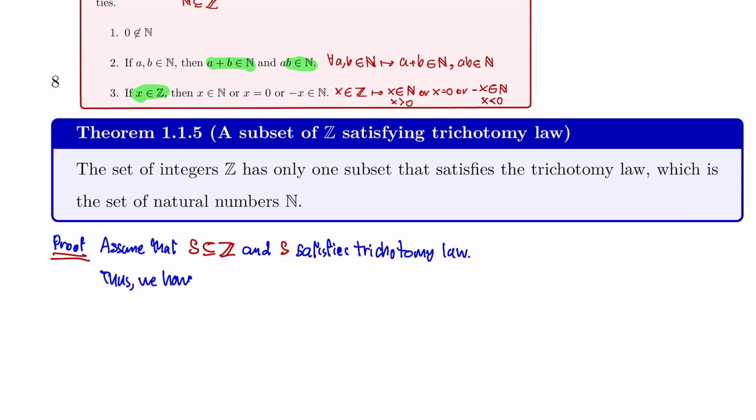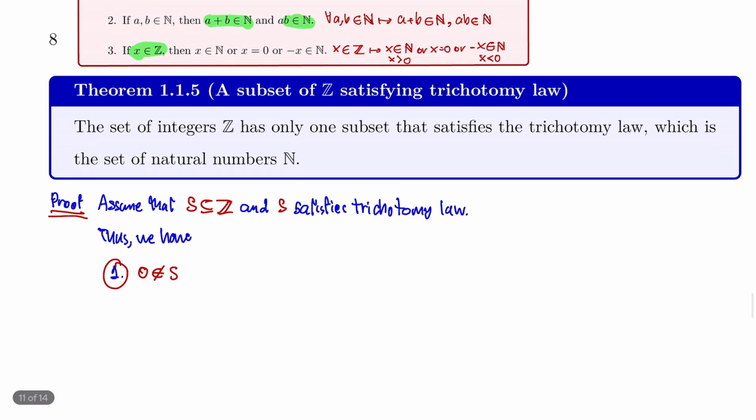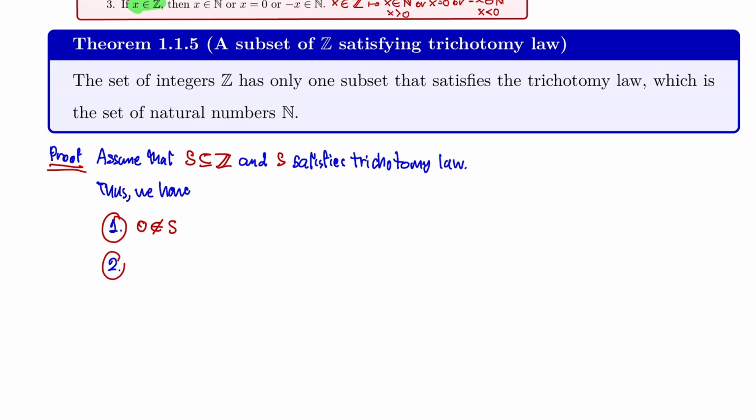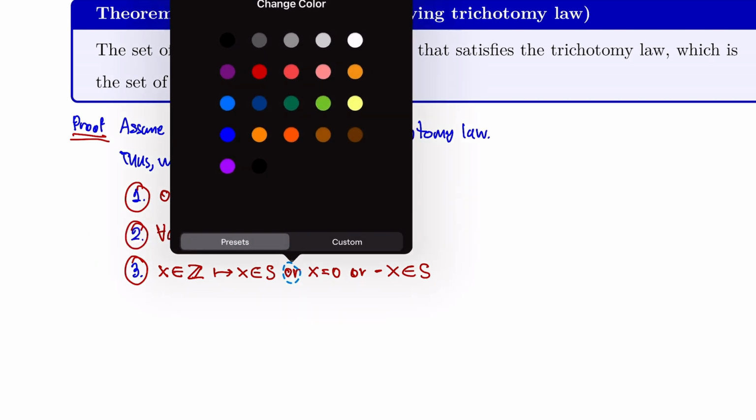So what do we have when S satisfies the trichotomy law? The first one is that 0 is not included in set S. The second one is that for any two elements a and b in set S, the sum of the two elements is in set S, and the product of these two, ab, is in set S. And the third one: when you pick an integer, it can be in set S, or it can be 0, or its negative can be in set S, right? That's what we have right here.